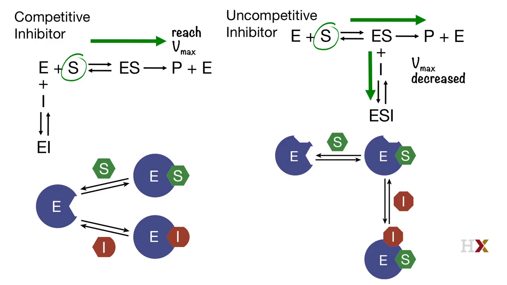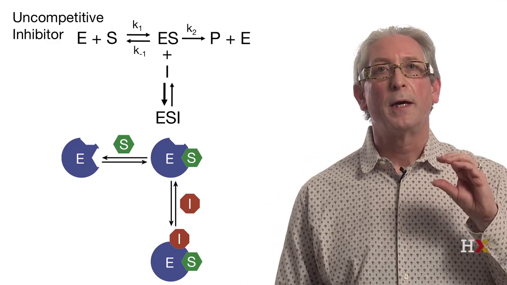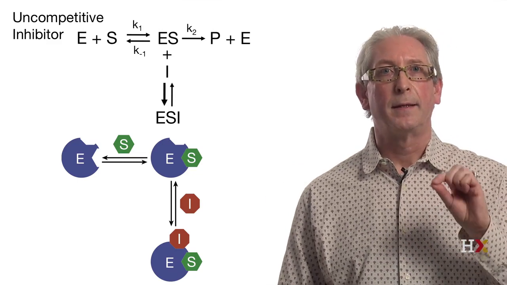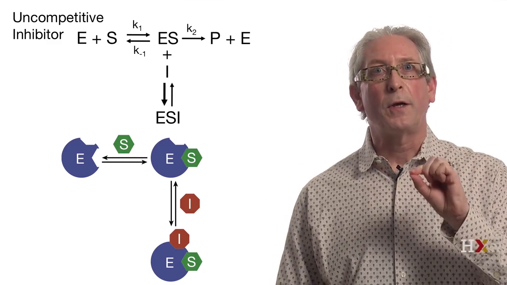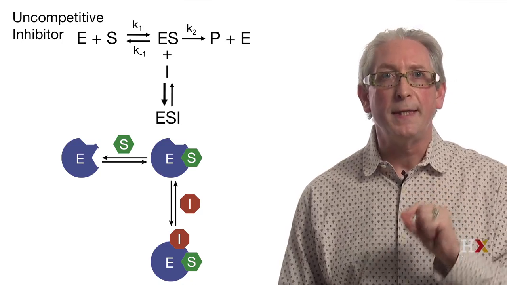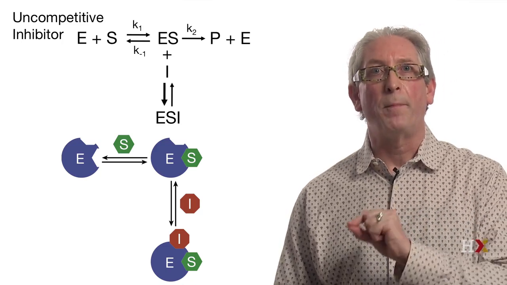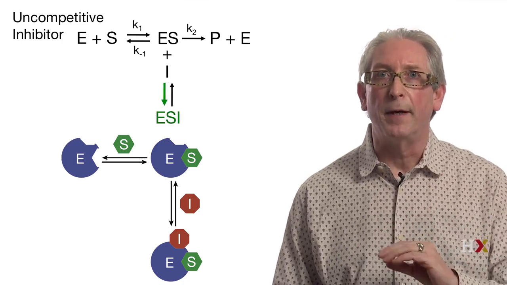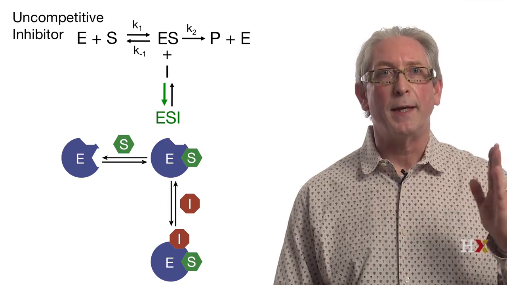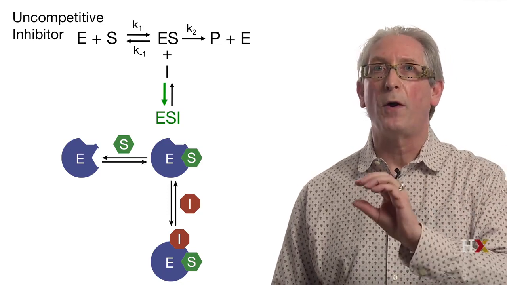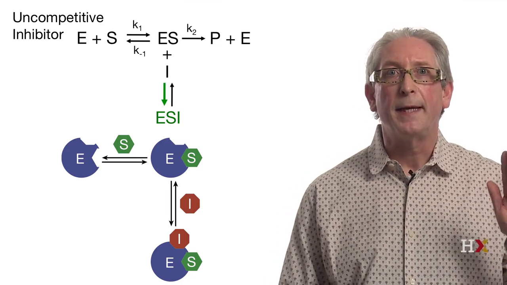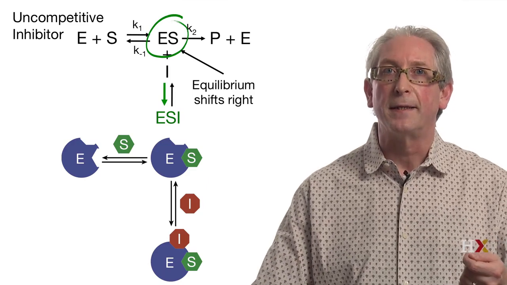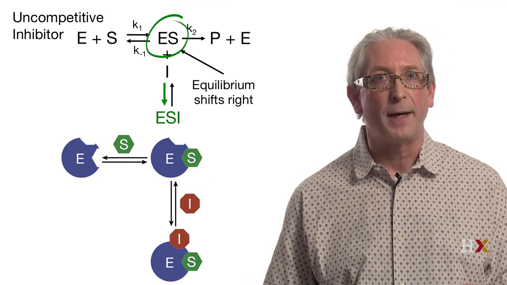So what about Km? Now if we look at the reaction, when we add the inhibitor, the concentration of the enzyme-substrate complex will decrease because we have formation of the enzyme-substrate-inhibitor complex, which means that the equilibrium of the first part of the reaction, when E and S combine to form the enzyme-substrate complex, will be shifted to the right, which means that it will lead to an increase of the concentration of enzyme-substrate complex.